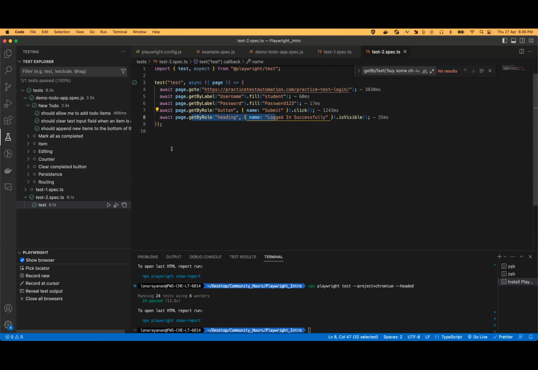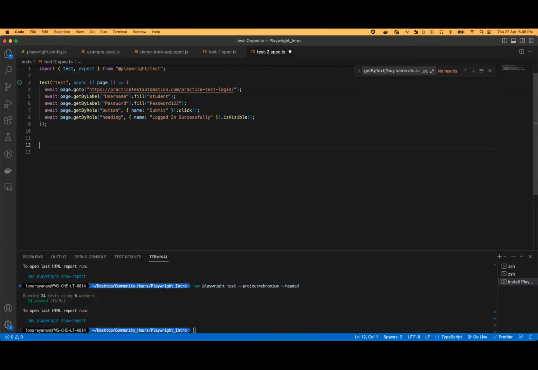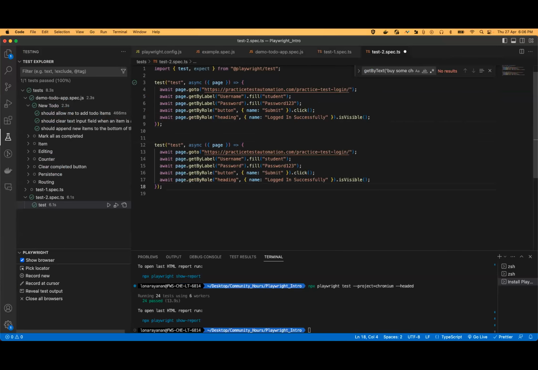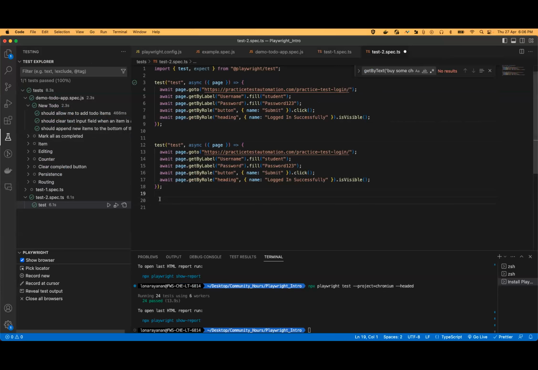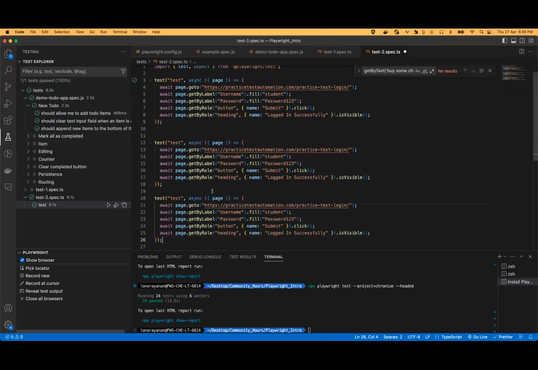The next feature would be this. Currently I'm logging into this website for each scenario. If I have multiple scenarios over here, each time I would be logging in.